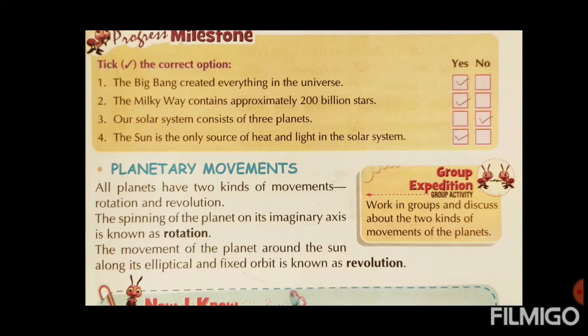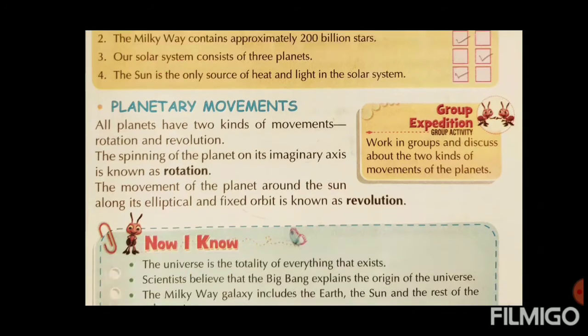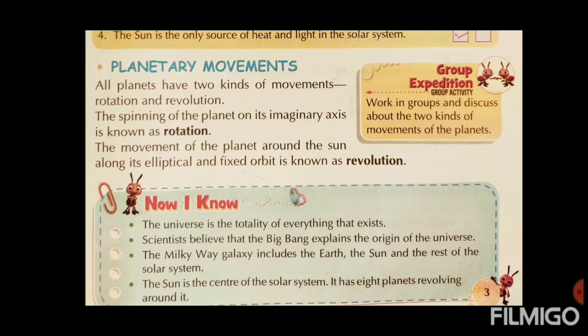Obviously, the Milky Way contains approximately 200 billion stars. Obviously correct. Our solar system consists of 3 planets. No, this is wrong. The sun is the only source of heat and light in the solar system. Yes. Now we will read the movement of the planets. What types of movements are there?